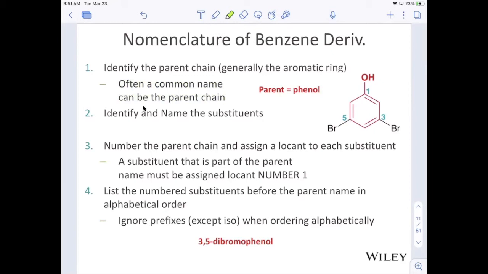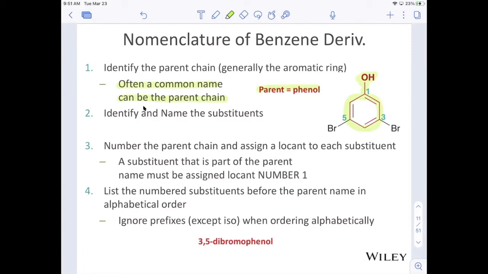And I'll show you what those two things are. When we're identifying the parent chain, we're going to often have to use those common names that I just introduced to you. We may have a common benzene name that we can use as the parent name. For example, over here, phenol includes that OH. And so when we say phenol, it includes the OH. And so now we really only have to talk about the other two substituents.